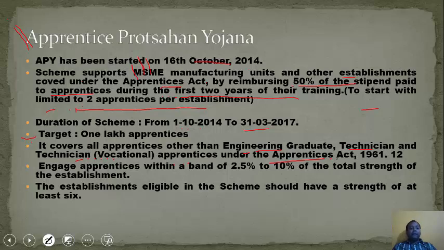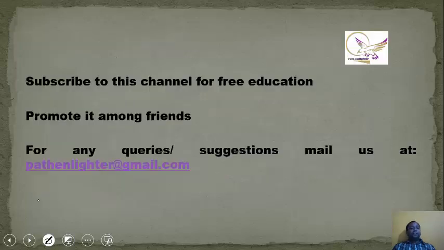Now it engages apprentices within a band of 2.5% to 10% of the total strength of the establishment. The establishments eligible in the scheme should have a strength of at least 6. Now this is all about these 2 topics.